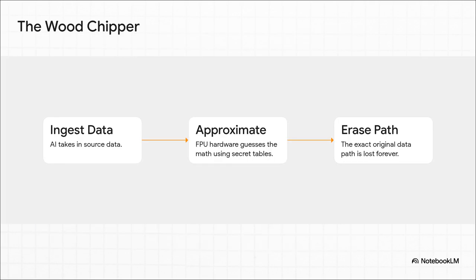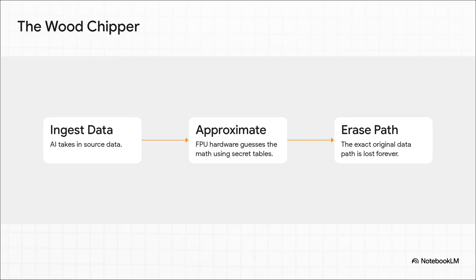You can think of what happens inside an AI model as a sort of wood chipper effect. Step 1, the AI ingests source data. Maybe that's a copyrighted book, financial records, or open source code. Step 2, the FPU hardware approximates the math of that data using those secret proprietary chip tables we just talked about.